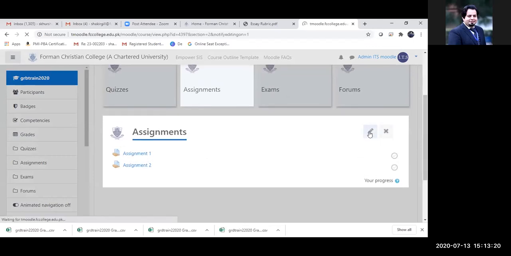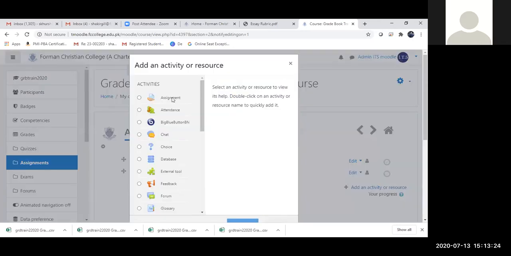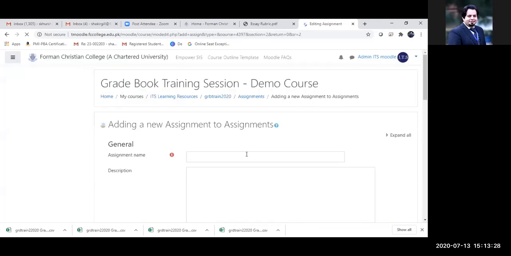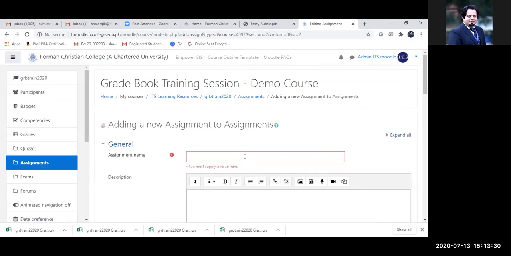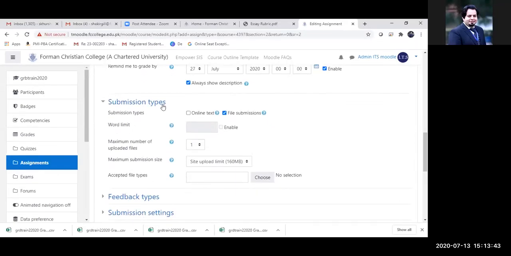Can you view my screen at the moment? Yes. Okay. So I'm just going to create one assignment very quickly, and I'm going to show you that methodology, Dr. Waqar. So you just want to view it on Moodle. Assignment test. So once I get to this, can you see the submission types, Dr. Waqar? Yes, we can see the submission.